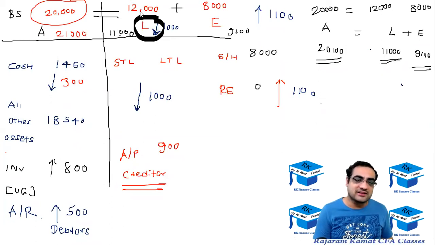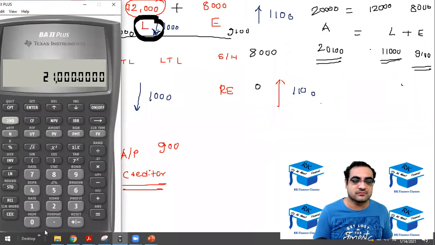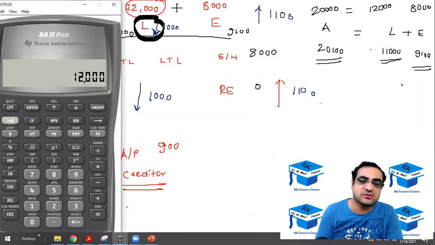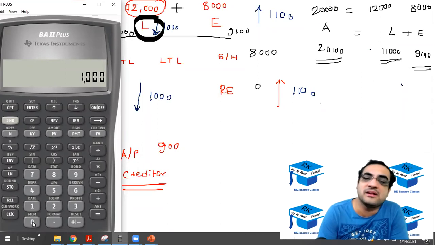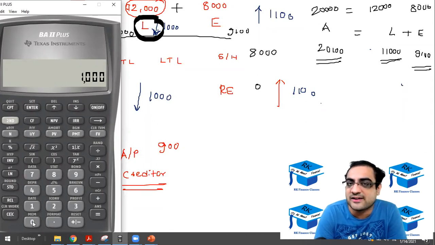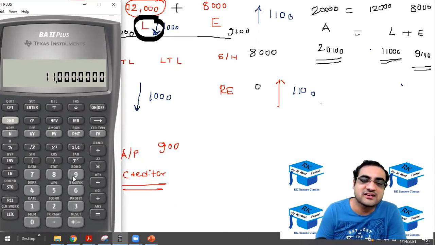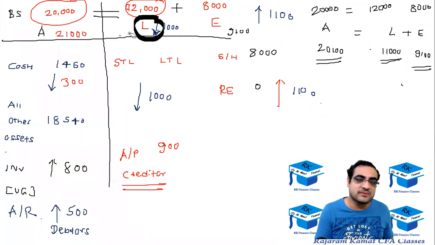Liability was originally 12,000. उसमें से हमने $1,000 का प्रिंसिपल पे कर दिया, so minus 1,000. But still we are liable to pay that 900 क्योंकि हमने बिल में से सिर्फ $100 का पे किया. $900 का बिल is still payable, so we are liable to pay that $900. So plus $900. So the liability now becomes 11,900.